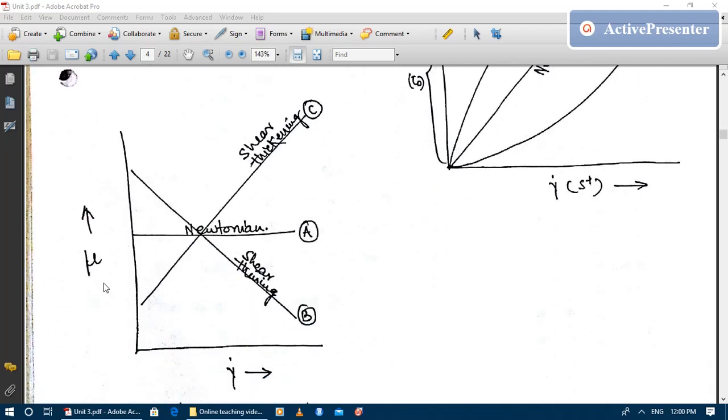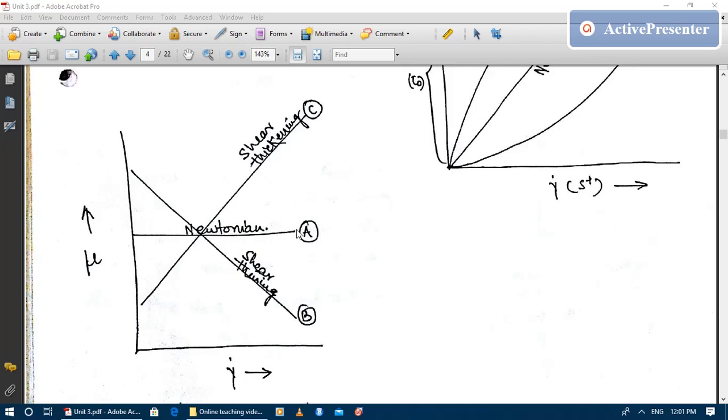Here I am going to plot the viscosity versus shear strain rate for non-Newtonian fluid. Of course, fluid A is a Newtonian fluid. Here you can see that the viscosity is not changing with respect to gamma dot. It is maintaining a constant value.